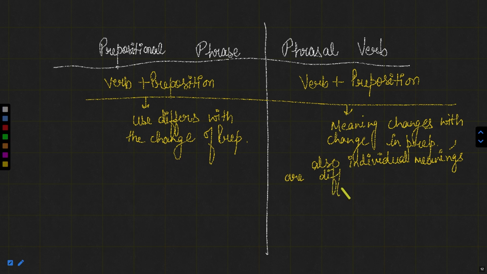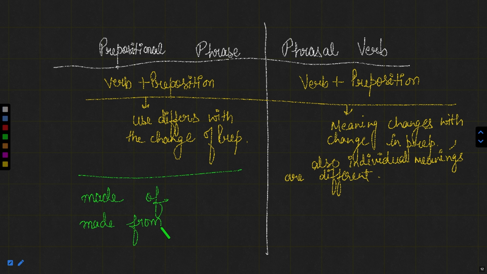For example, now let us take some examples. If I say there is a word made of, and there is another phrase that is made from. Now here, made means to make something or to modify something, to give something a shape. Okay, that is made. Now, made is actually the second form of make.